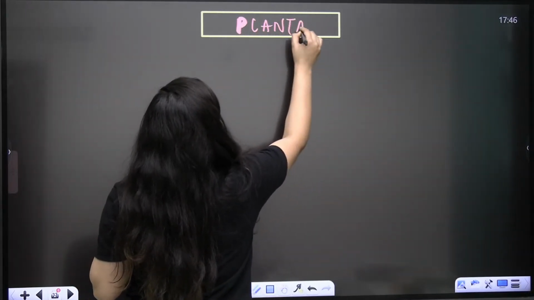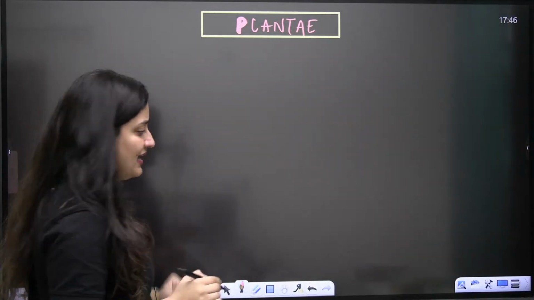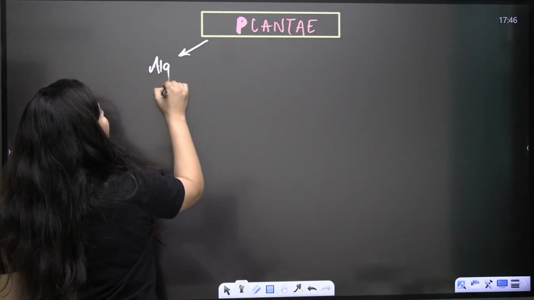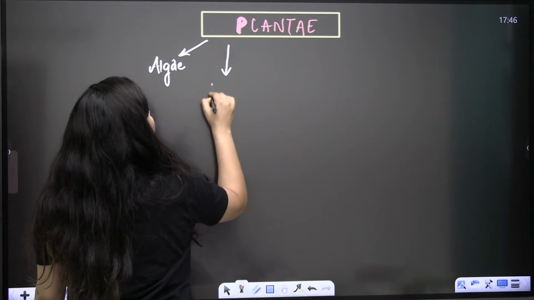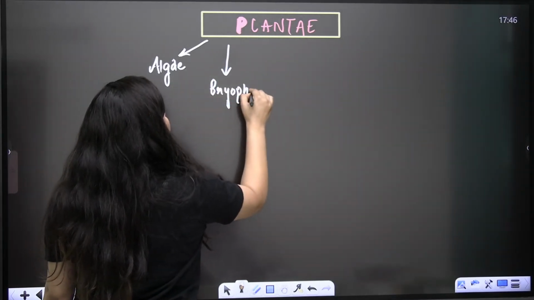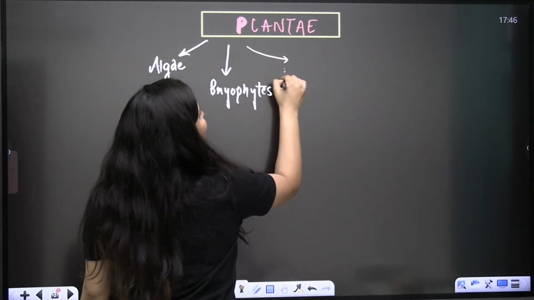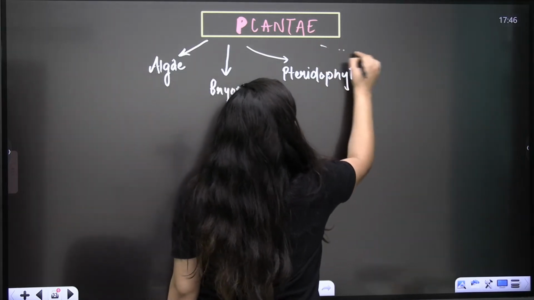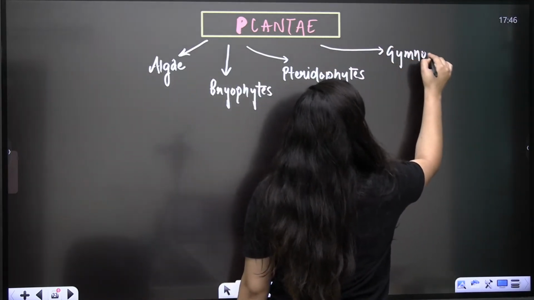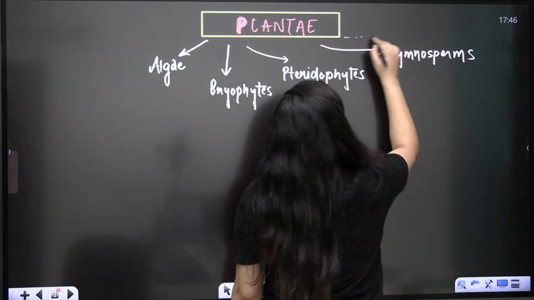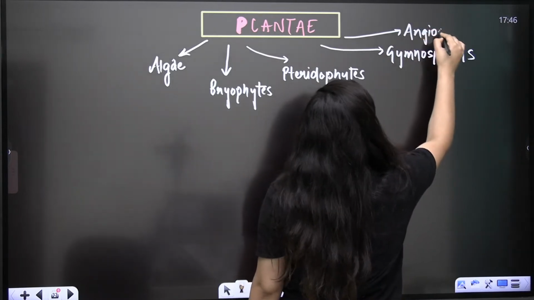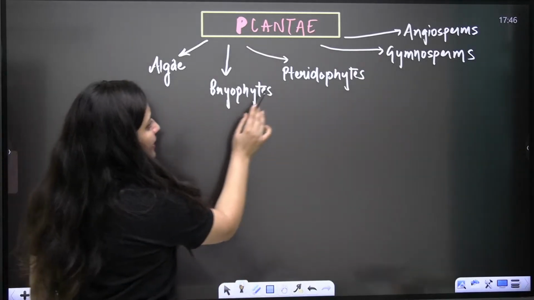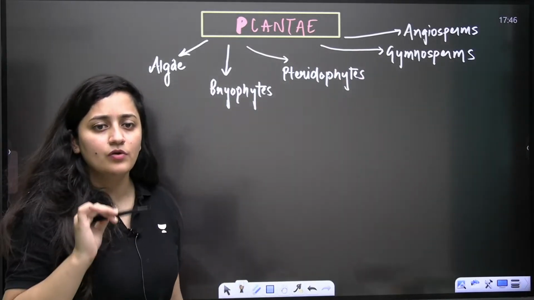The next point that we have is kingdom plantae, right? So here we have algae, bryophytes, pteridophytes. You need to remember it in a sequence. Then comes the gymnosperms, and then we have the angiosperms. So algae, bryo, pterido, gymno, angio.